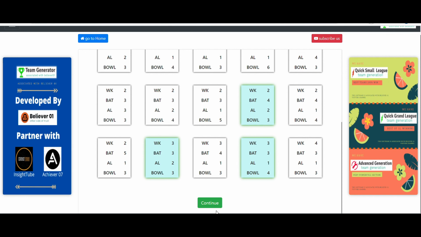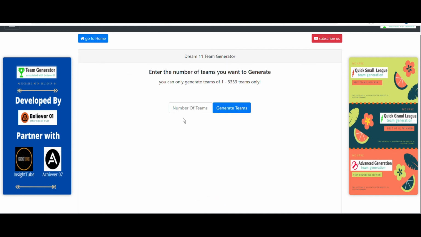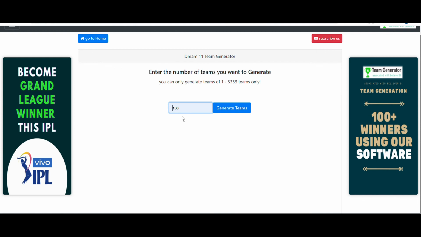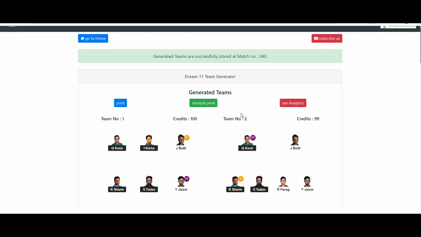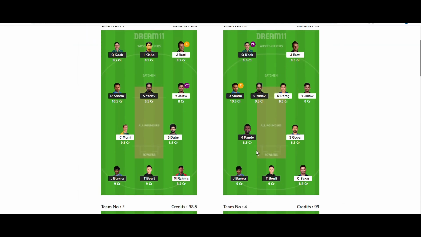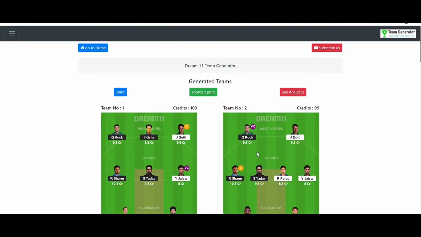After that continue, and we need to enter the number of teams you want to generate. You can generate any number of teams between 1 and 3333, but 11 teams are definitely enough in order to crack the Grand Leagues. So you just need to generate 11 teams here, and after that you can see all these teams are generated, and all these teams are based on Dream 11 rules and regulations, and these teams are very accurate teams.